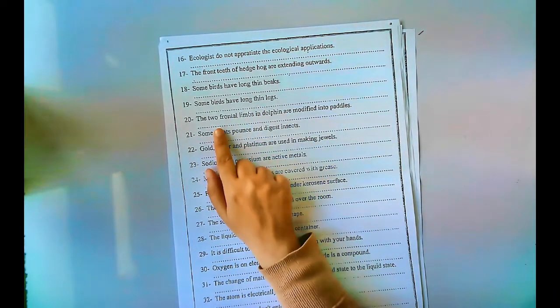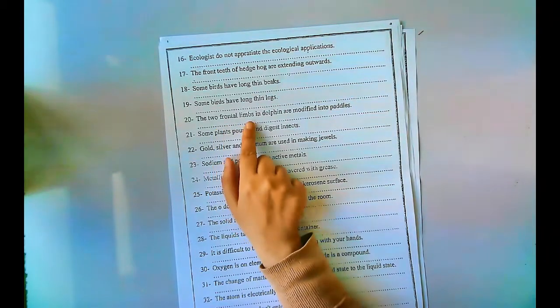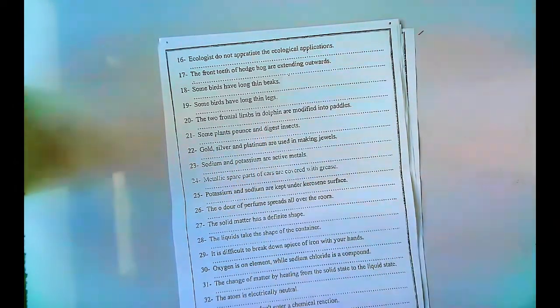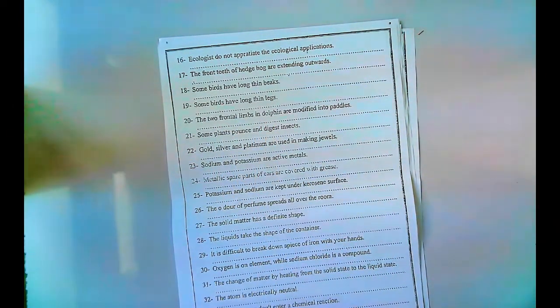Number 20, the two front limbs of the dolphin are modified into paddles. The two front limbs in the dolphin are modified into paddles to perform the function of swimming and diving in water.